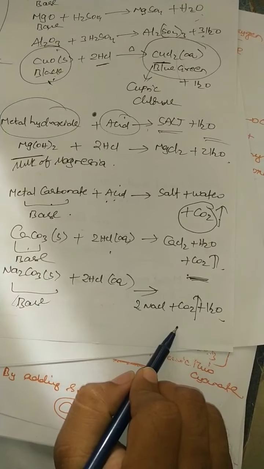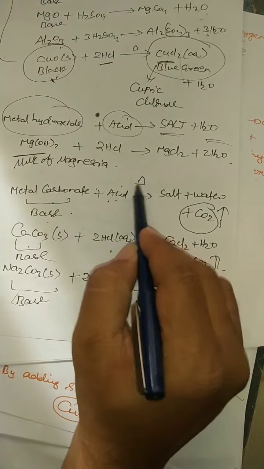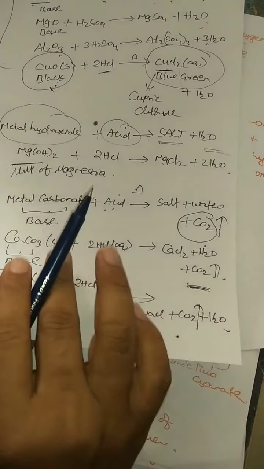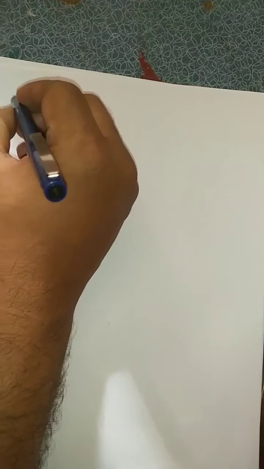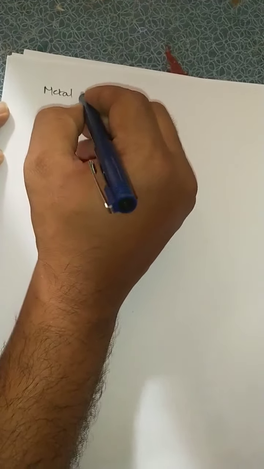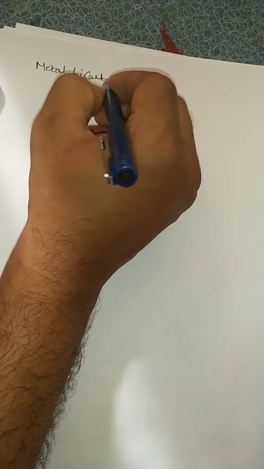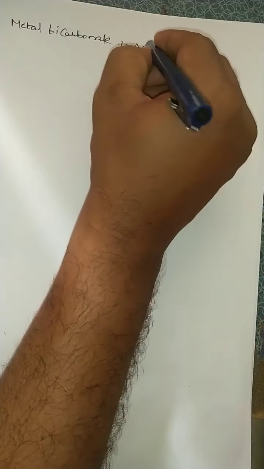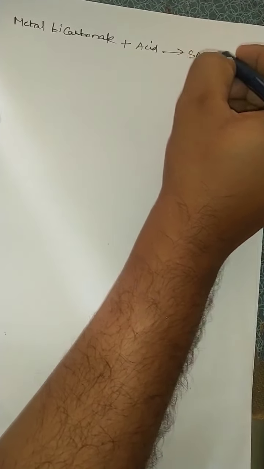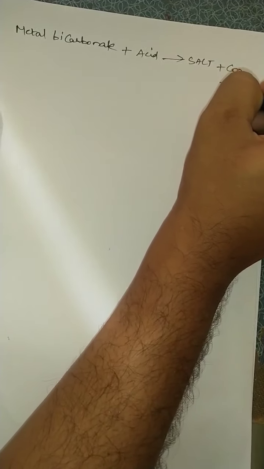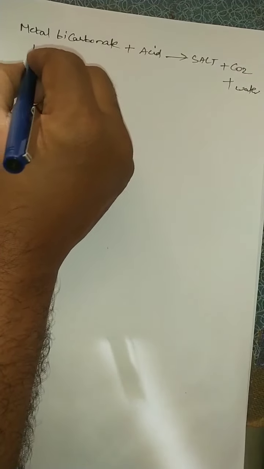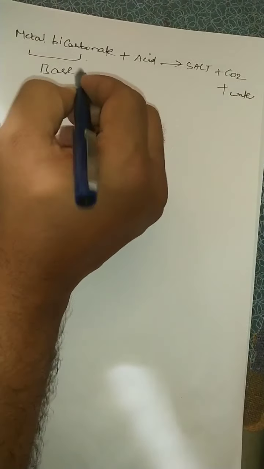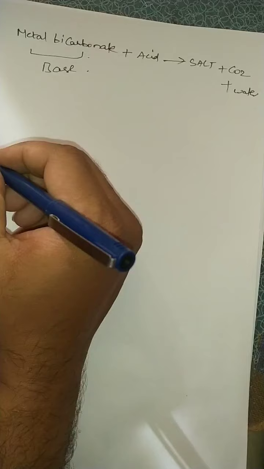So what point do you have to remember, students? Whenever metal carbonates are heated with acids, which gas is liberated? Carbon dioxide gas is liberated. In the same manner, one more example of a neutralization reaction is metal bicarbonate. Metal bicarbonate plus acid gives rise to salt plus carbon dioxide plus water. Same phenomenon, but instead of metal carbonate I am taking metal bicarbonate. This metal bicarbonate acts as a base, so this is also an example of a neutralization reaction.